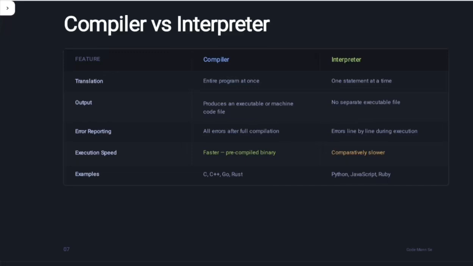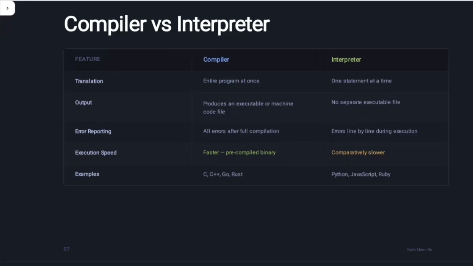So it gives errors line by line. Execution speed. What is the speed? Compiler is faster because it is a pre-compiled binary file, and as compared, interpreter is slower as it translates and executes the code line by line. That's why it is a little bit slow as compared to compiler.